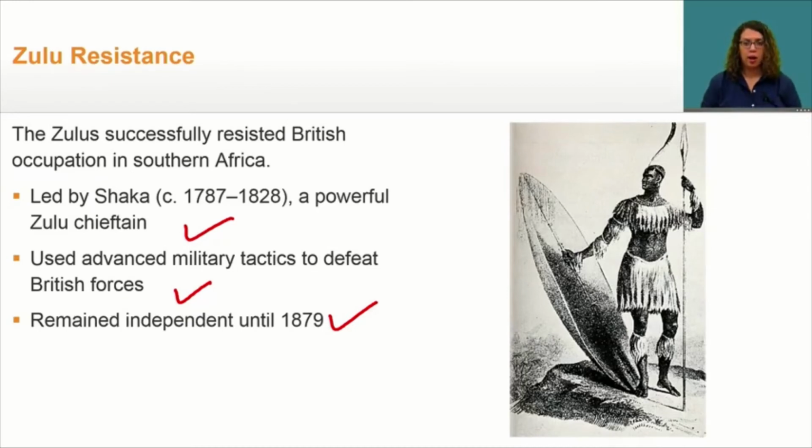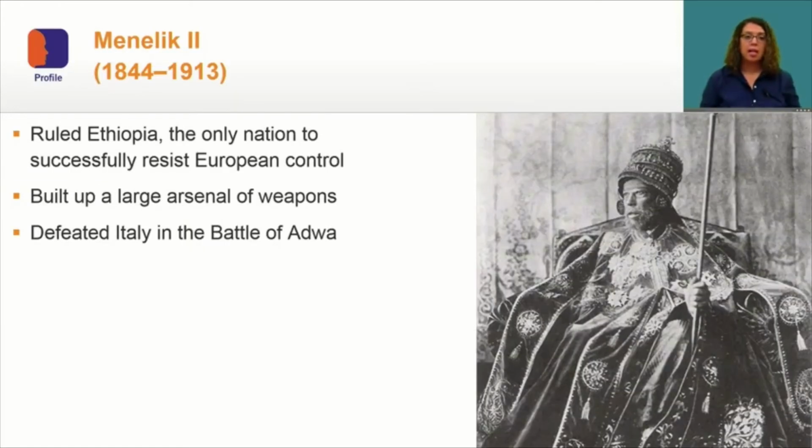Now, let's look at another African leader who was able to secure long-term independence for his country. In 1889, Menelik II became the Emperor of Ethiopia, a country in East Africa. He is best known for defeating the Italian army in the Battle of Adwa. This fight marked the first time in modern history that an African army was able to defeat a major European power. Now, he won by buying weapons from France and Russia, who were competing with Italy in Africa.